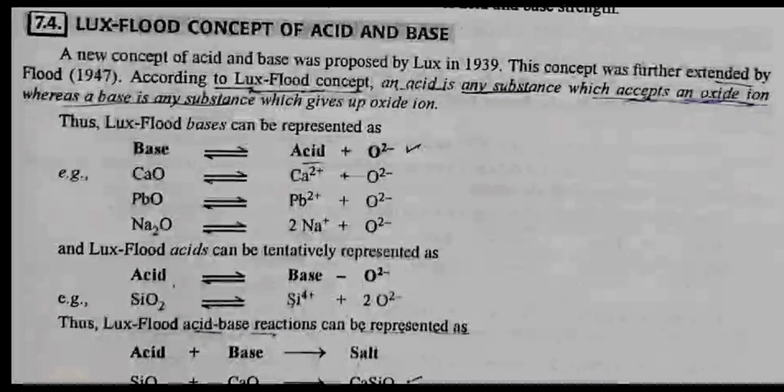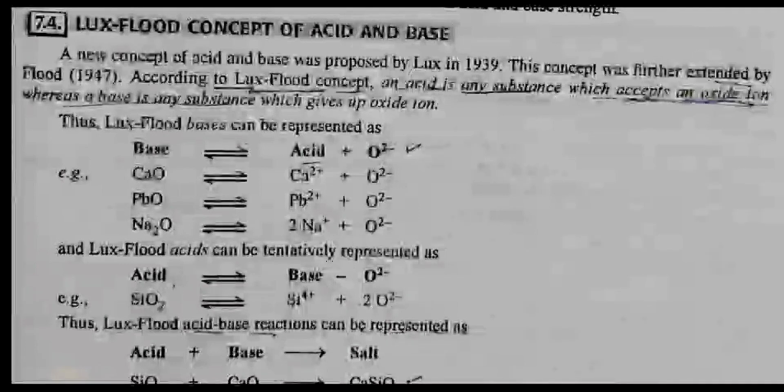Thus, Lux-Flood bases can be represented as CaO in equilibrium with Ca2+ plus O2-. PbO in equilibrium with Pb2+ plus O2-. Na2O in equilibrium with 2Na+ plus O2-. And Lux-Flood acids can be tentatively represented as acid in equilibrium with base plus O2-.